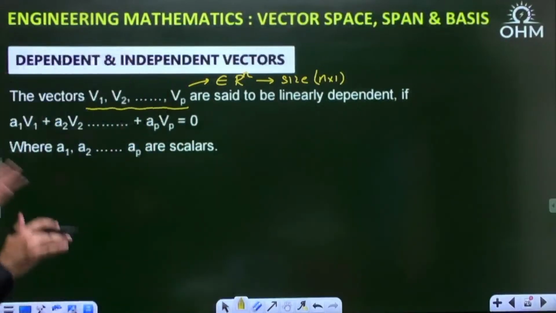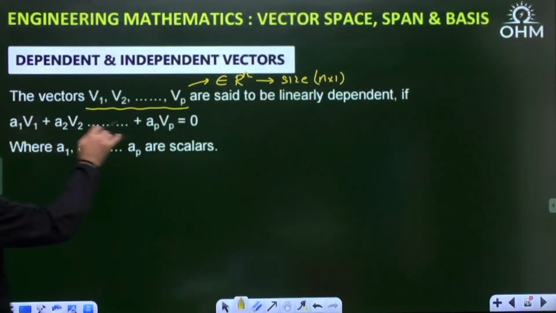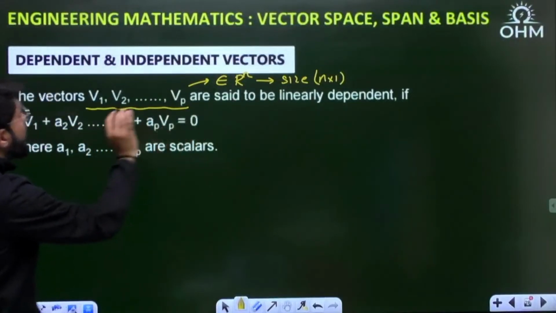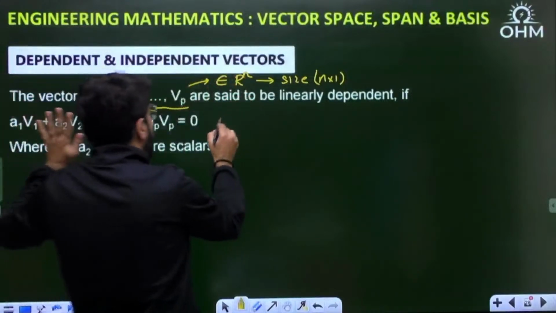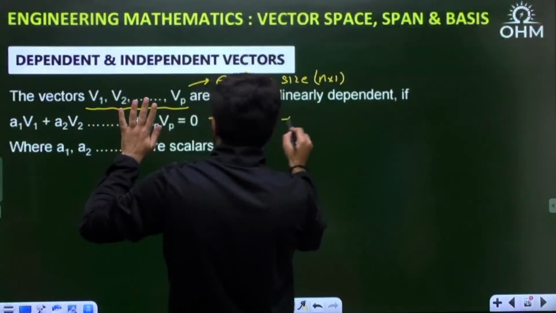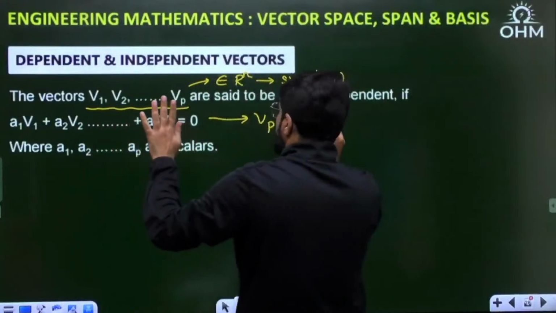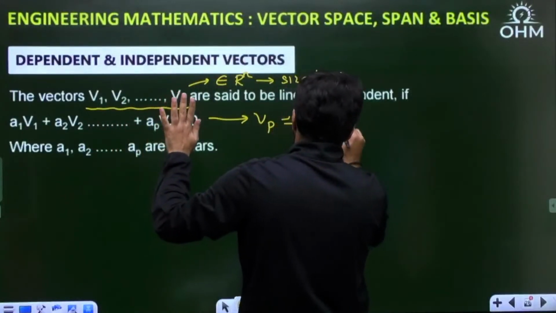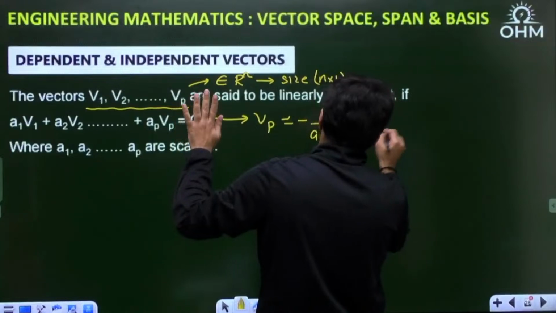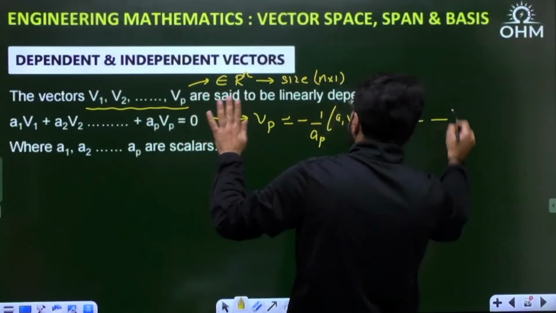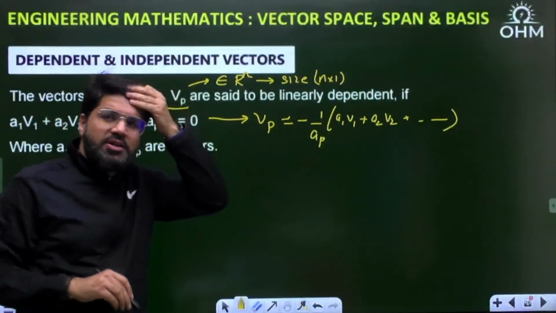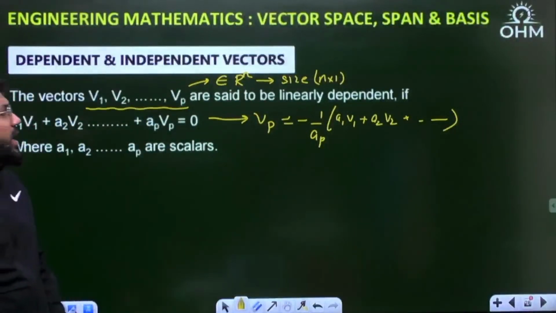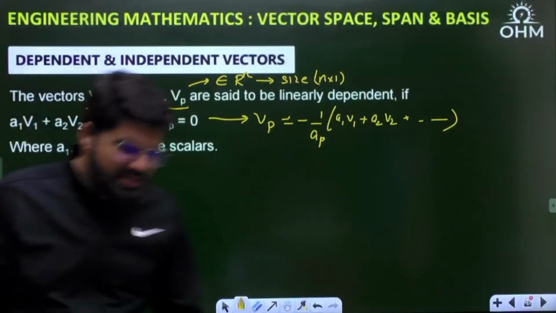That means there is some equation like a1 v1 plus a2 v2 and so on up to ap vp equal to 0. If there is any such relation, then you can express vp as minus 1 upon ap times (a1 v1 plus a2 v2 etc.). Any one vector can be expressed as a linear combination of the rest, so the vectors are linearly dependent. If there is no such equation, then the vectors are independent.